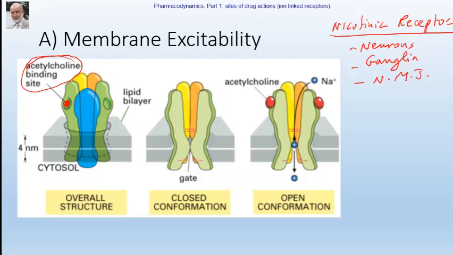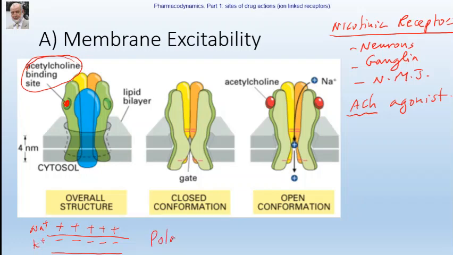Okay? So the receptors are nicotinic receptors, which are present in different places in the body, and the agonist is acetylcholine. What will happen? At rest, we have said the membrane is in a polarized state. That means the membrane from inside is negatively charged because of the concentration of potassium inside and sodium outside.